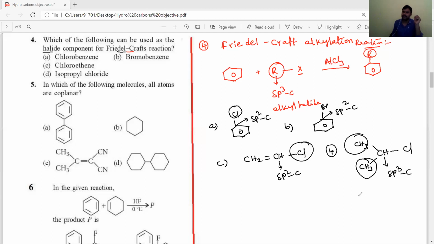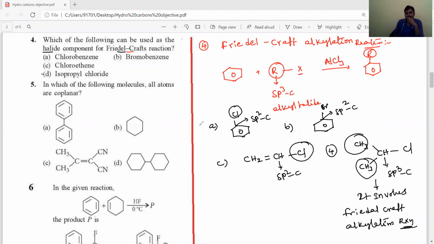That's why it is involved in the Friedel-Crafts alkylation reaction. Okay, students. So the answer is isopropyl chloride. The IUPAC name of isopropyl chloride is 2-chloropropane.